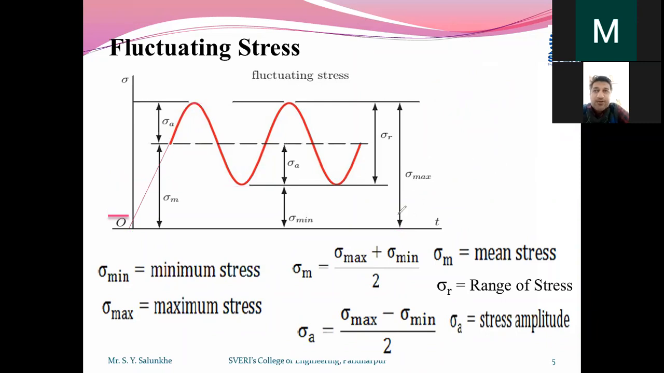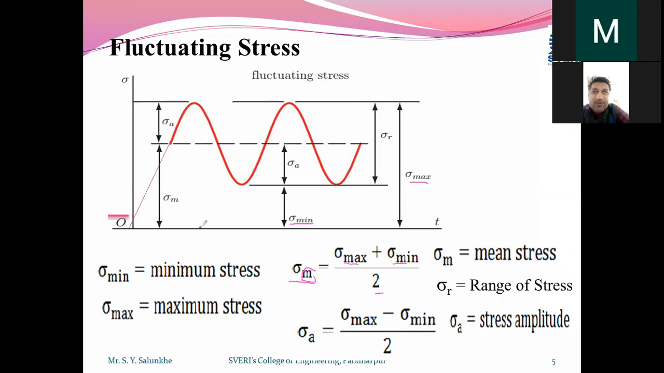So we are going to measure the stress from the zero. So this is sigma minimum and sigma maximum. If it is varying with this sinusoidal curve, then we also can calculate sigma mean. What will be the sigma mean? The mean stress can be calculated as sigma m. We are going to write it as maximum stress plus minimum stress divided by 2. That will be the sigma mean.